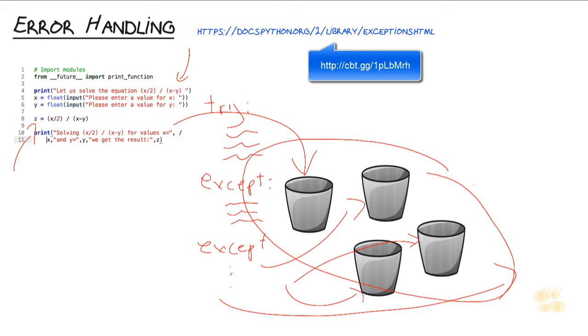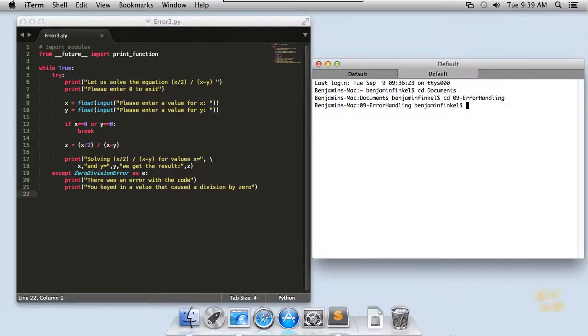Got the URL up on screen here. And that's going to show you all the different types of errors that you can catch inside of your code. But let's take a look at catching some of those specific errors right now. So what I've done here is I've changed my except clause to say except ZeroDivisionError instead of except Exception as E.